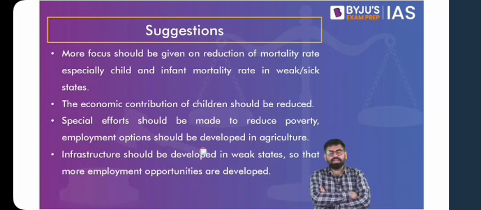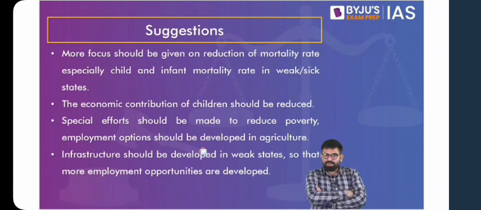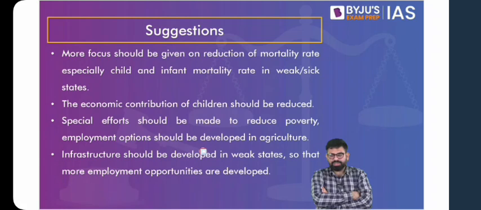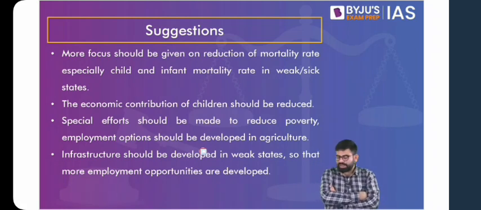So now if we say that population growth is a problem, there have to be suggestions. How can we fix this problem of high population rate, high population growth? A few pointers will come directly from the previous discussion. So if we want to fix this issue of population growth, what can be the various dimensions in which we have to work? Let's work out the dimensions first. If you want to fix this problem of population growth, now population growth is a direct factor of fertility rates.